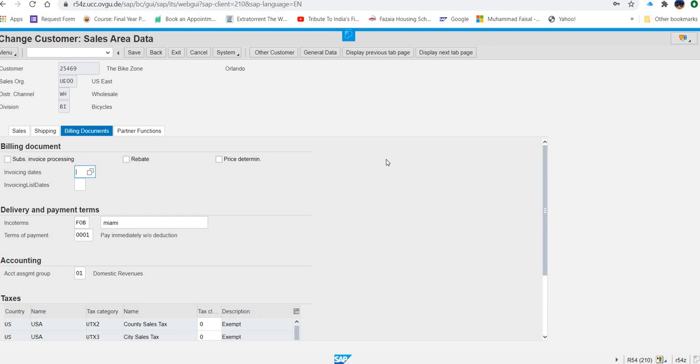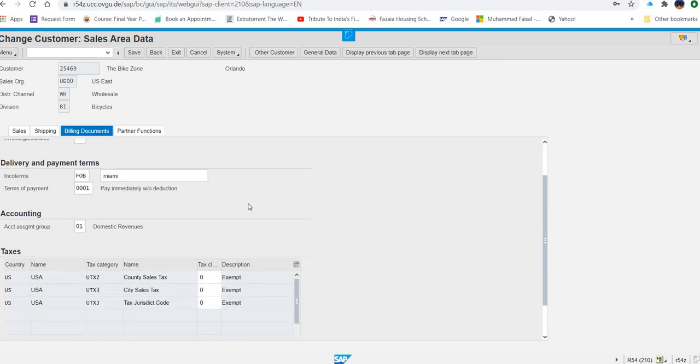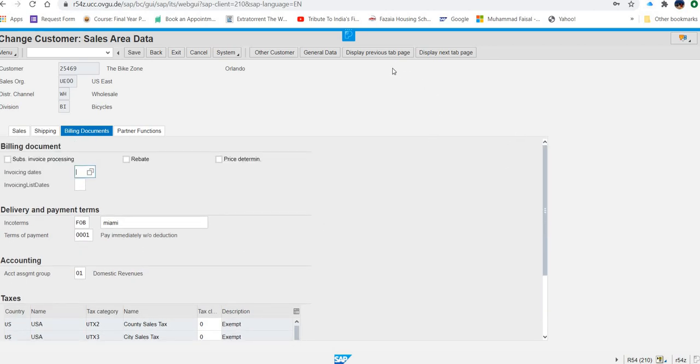Now what next they are asking us to do? They ask us to go to the sales area data screen. So where is the sales area data screen? If it is not displaying over here, let me just check. So we are right now on the sales area data screen. Okay. So sometimes it happens you have to locate it. So we are on the sales area data screen.